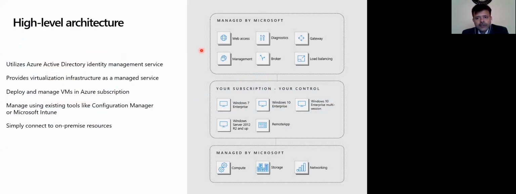So this is a high level architecture which will give you an understanding of how Windows Virtual Desktop on Azure works. You can see in the right hand side below, this is infrastructure as a service: all the compute, storage, and networking. That is being managed by Microsoft.